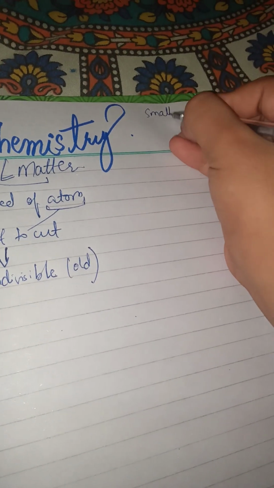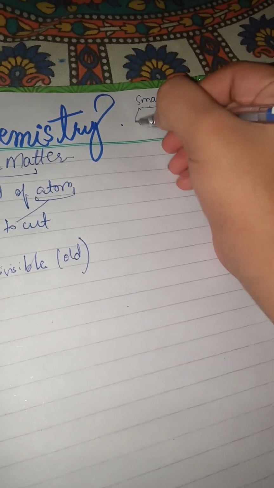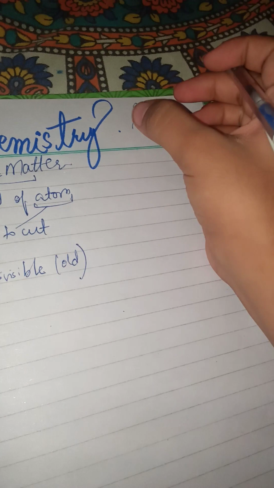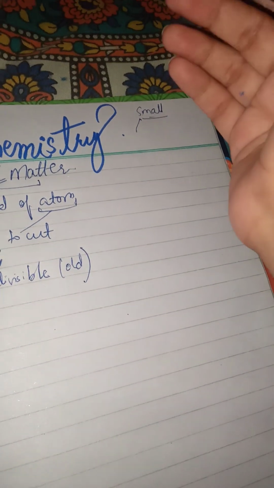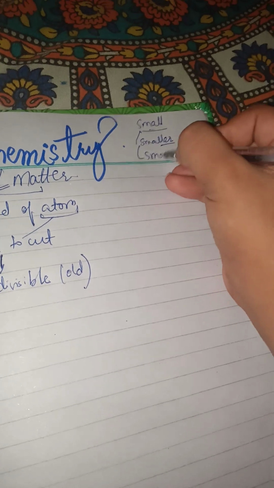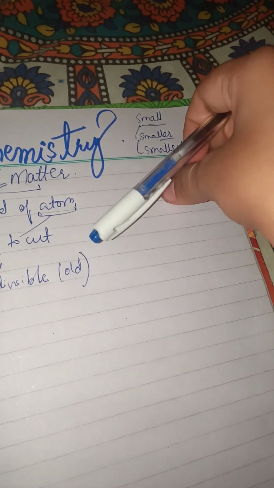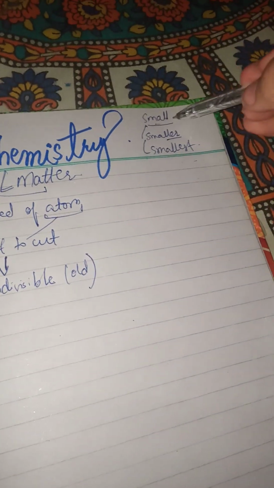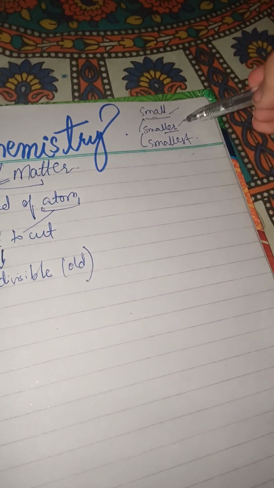If I'm just writing small, the question still arises, why not smaller? If we have anything small, we write it small. But what we have very small, that is smaller. Still the question is, a still smaller thing could exist in this world. So that's the reason we directly call this the smallest, the third form of adjectives, which means there's nothing smaller than this in this universe. So we cannot call this small or smaller, but we can call this the smallest, which is right.